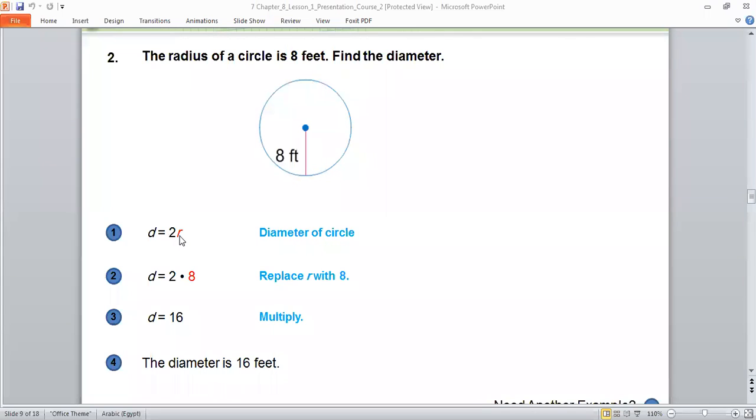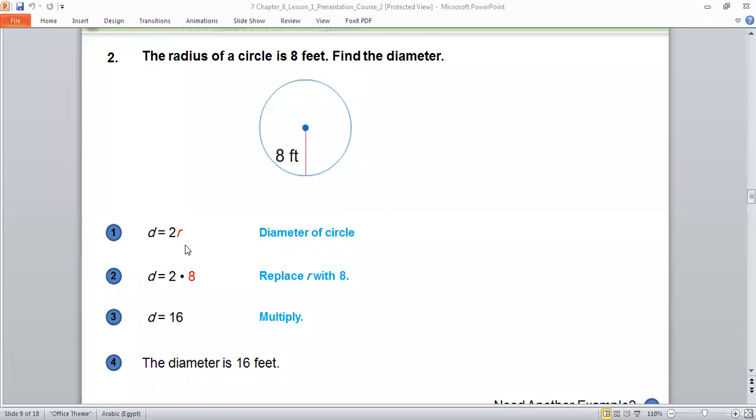For example, if you have 8 Saudi riyal, your father has double of you. So he has 8 by 2, he has 16, right? So if I need the diameter, it means that I need double of you, Faisal.